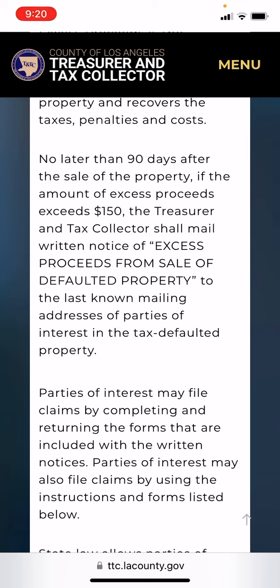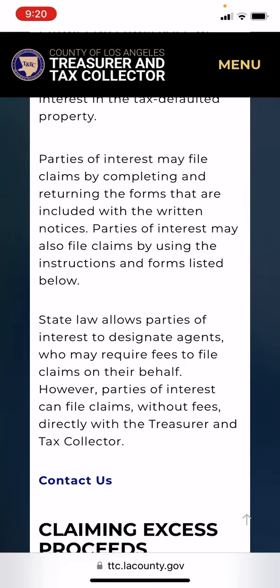No later than 90 days after the sale of that property, if the amount of the excess proceeds exceeds $150, the Treasury and tax collector shall mail written notice of excess proceeds from the sale of default property to the last known mailing address of the party's interest in the tax defaulted property. So I tell you guys, the key word is the last known mailing address. The last known mailing address that they're going to have, guess what? It's that property that was foreclosed on. Let's continue.